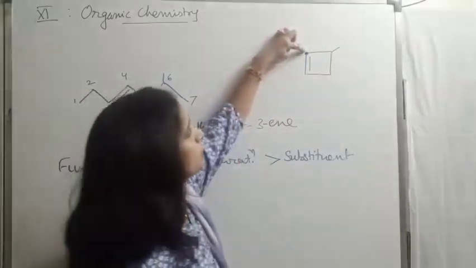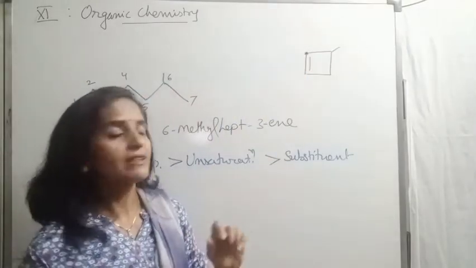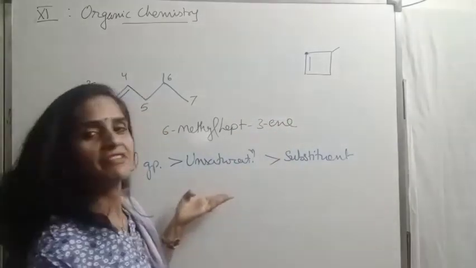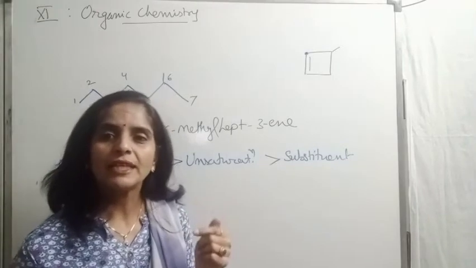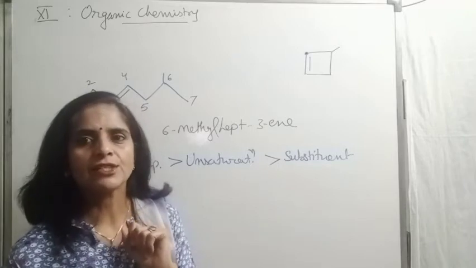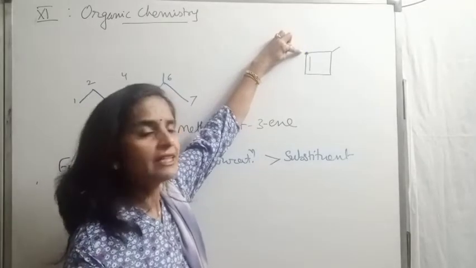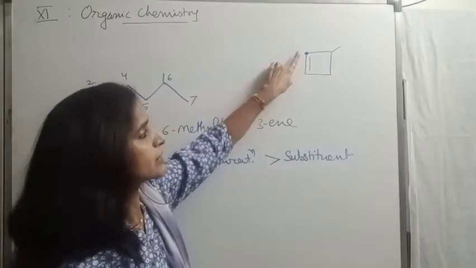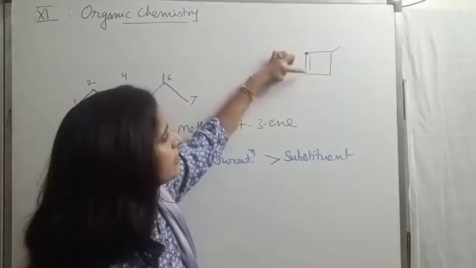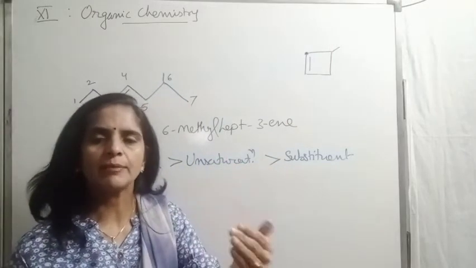Beta, please check if I'm going this side. Of course, substituent is getting minimum number, but I'm not going in the direction of double bond. Means I'm not using this rule, preference order of unsaturation. So of course, beta, always move in the direction of double bond, not in the direction of single bond. So if I'm selecting this as first position, definitely I need to move in this direction because I have to go in the direction of unsaturation. So if this is first, then second, third and fourth. Double bond is coming at first, substituent is coming at fourth.